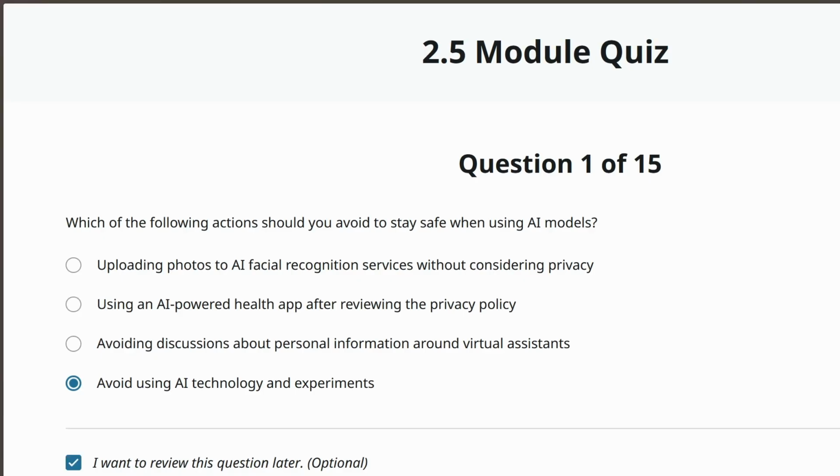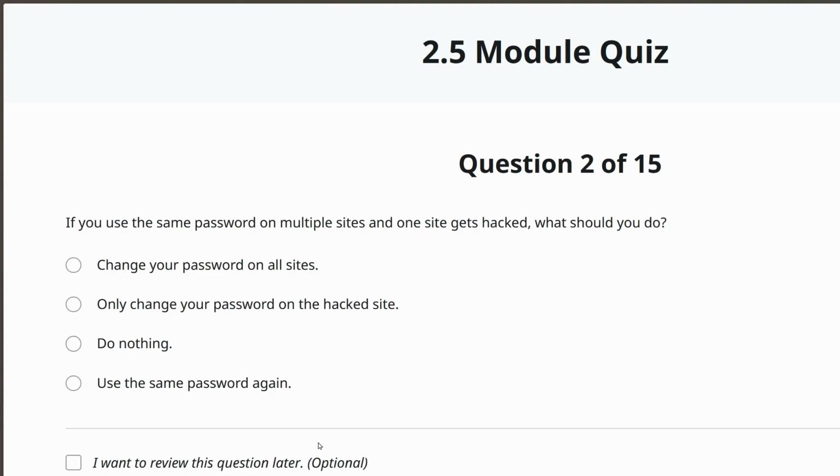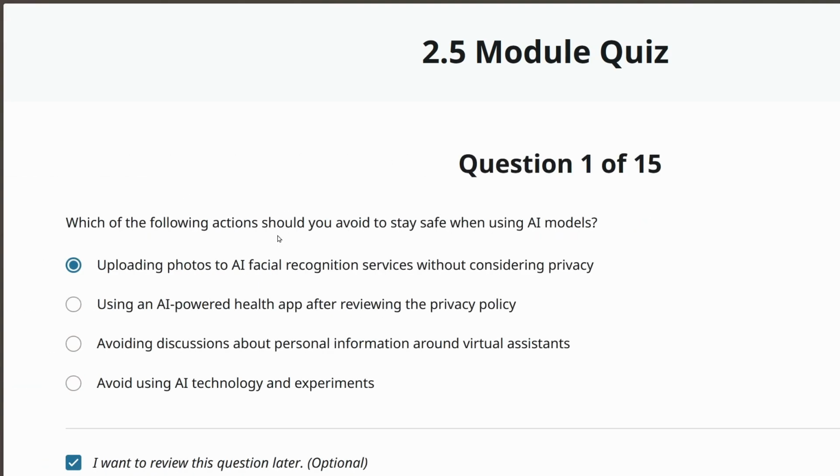I'm going to review this later. Avoiding discussions about... So we don't want to avoid that. We don't want to avoid that. Oh, wait, we do want to avoid this. Uploading photos to AI facial recognition services without considering privacy. Yeah. Okay. Let me actually talk about this.